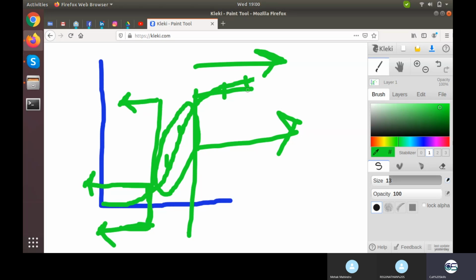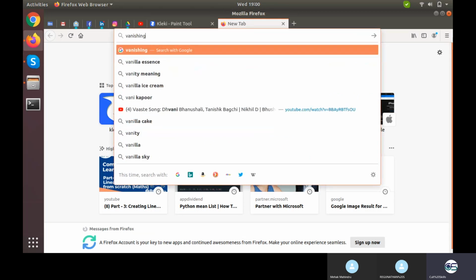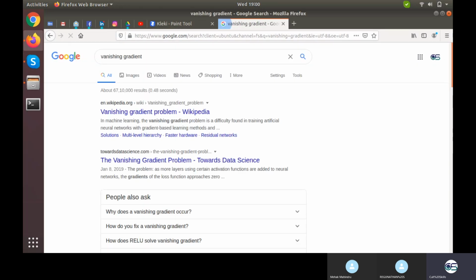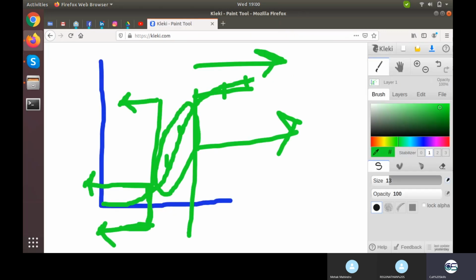That is what the problem is, that this particular thing is causing the steepness of the curve right here and causing the problem of vanishing gradient. This is known as the problem of vanishing gradient. You can read more about it just by searching on Google. So what is the vanishing gradient problem? It is a difficulty found in training neural networks with gradient based learning methods. What will happen is that your model will basically stop at one moment of time. So it will not converge any more.